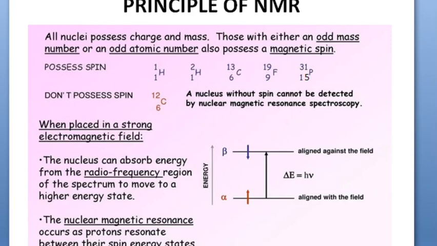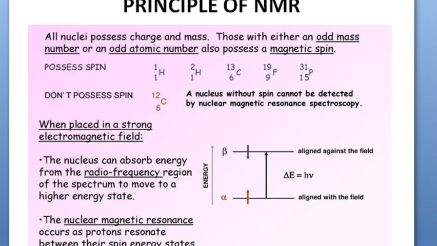And these protons resonate between their spin energy states, and they get aligned with the field or aligned against the field. When they are aligned with the field, you can say that they are resonating. Even when they are aligned against the field, you can say that these nuclei are spinning or precessing.